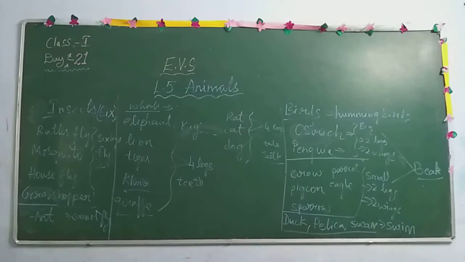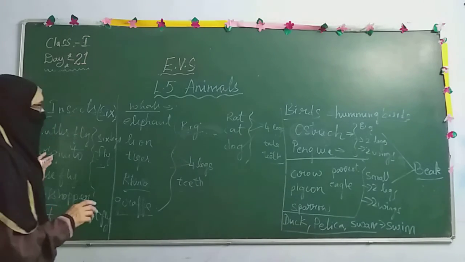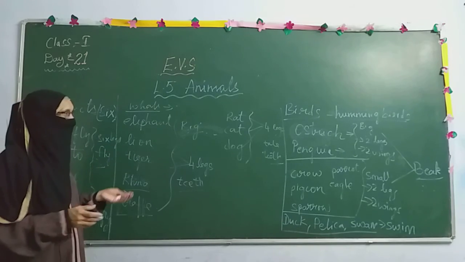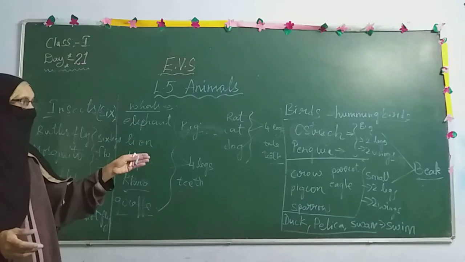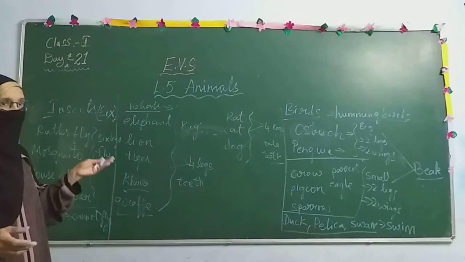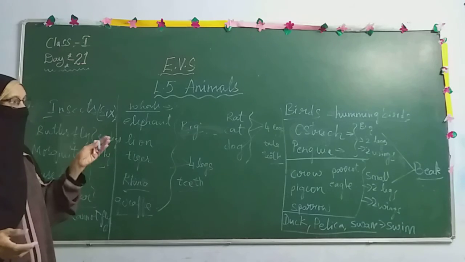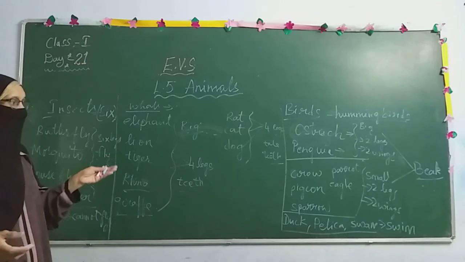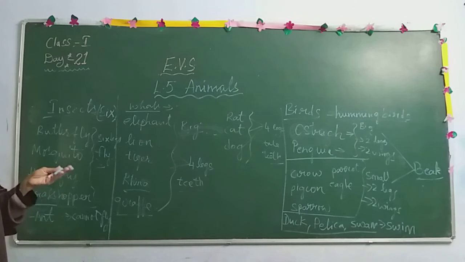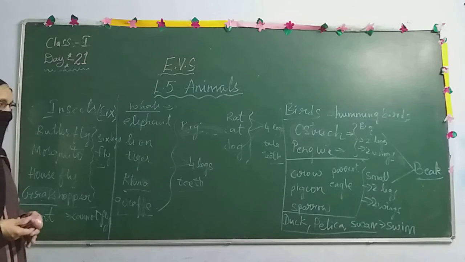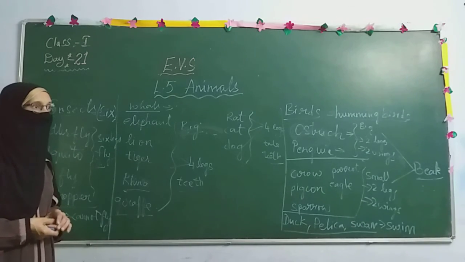So types of animals: big animals and small animals, either big or small, they have 4 legs, teeth and a tail. And coming to birds, in birds too we have different types. Birds like ostrich and penguin are very big and heavy in weight, so they have 2 legs, 2 wings, but they cannot fly. Whereas parrot, pigeon, sparrow, eagle have 2 legs, 2 wings, and as they are very light in weight, they can fly. They have a beak too. All these birds have no teeth. They have beaks. Coming to duck, pelican and swan, they can swim.